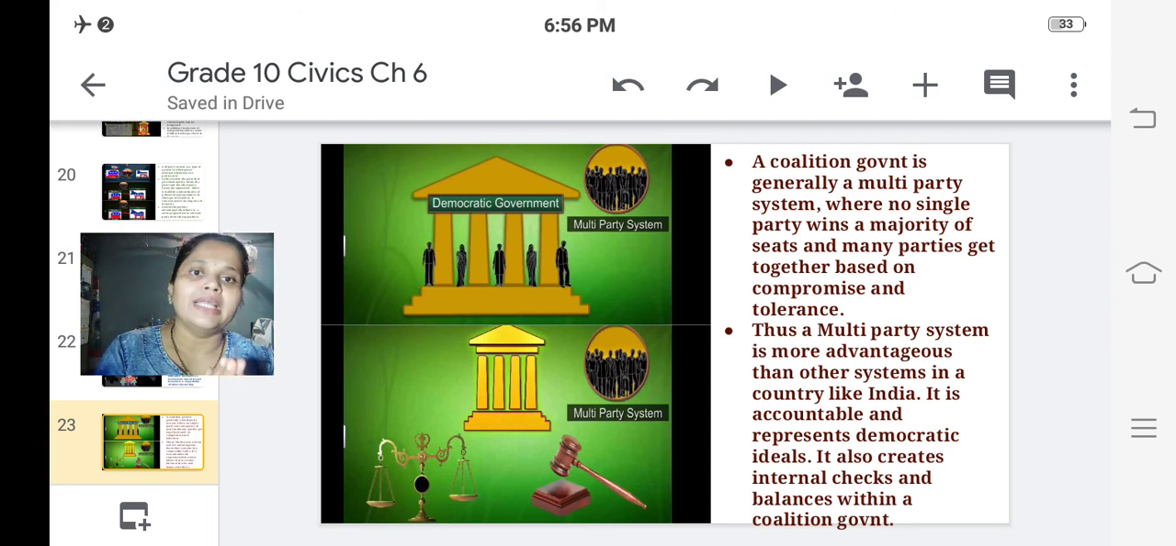In the next video we are going to study in detail about the national parties and regional parties. Till then, please read this part in the textbook and refresh or highlight important points and try to understand.